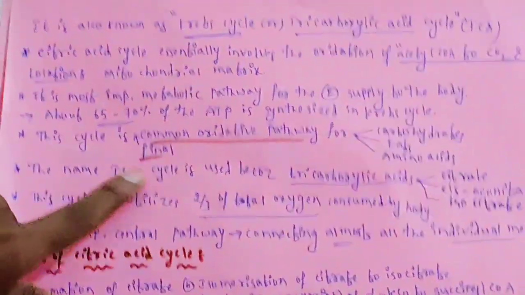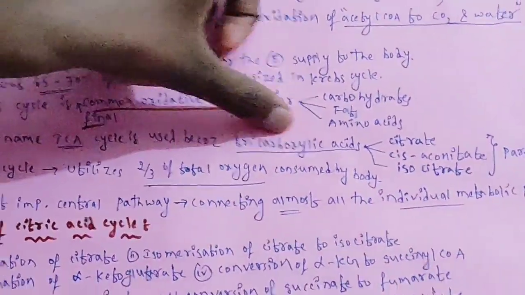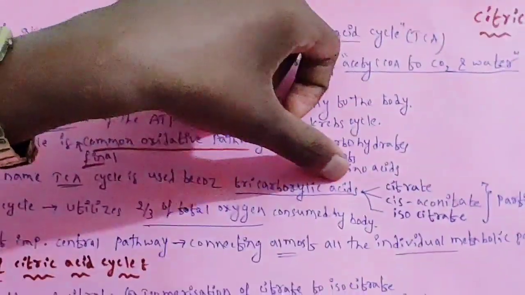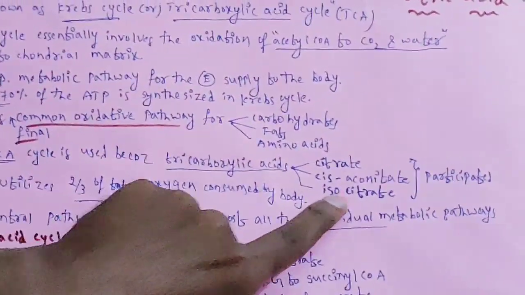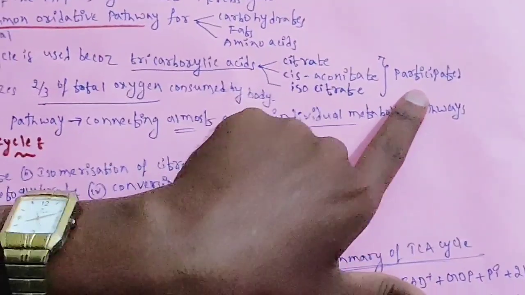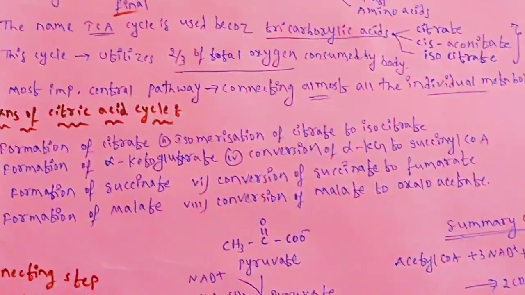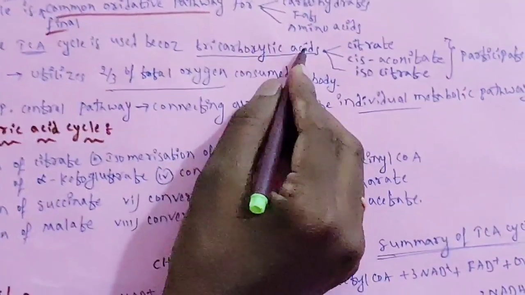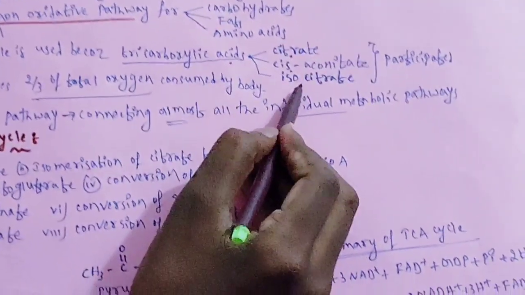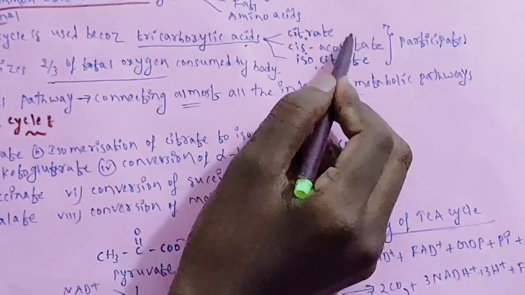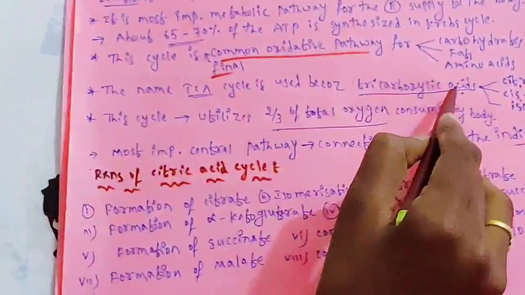The name TCA cycle means tricarboxylic acid cycle, and it is used because three carboxylic acids are there. What are those? Citrate, cis-aconitate, and isocitrate. These three carboxylic acids participate in the citric acid cycle. That's why it is known as the tricarboxylic acid cycle.